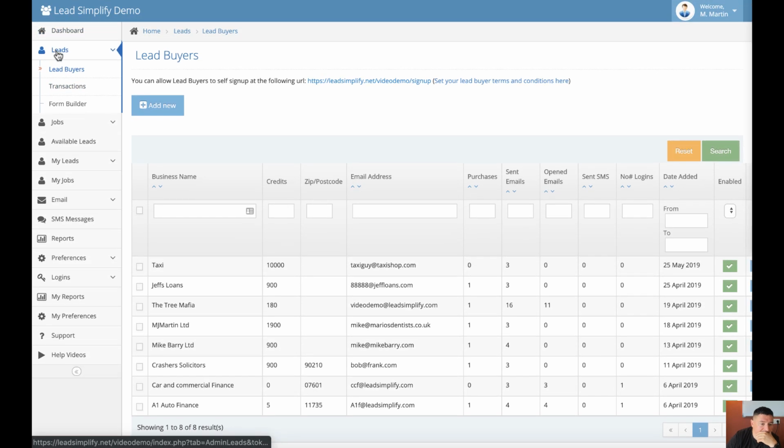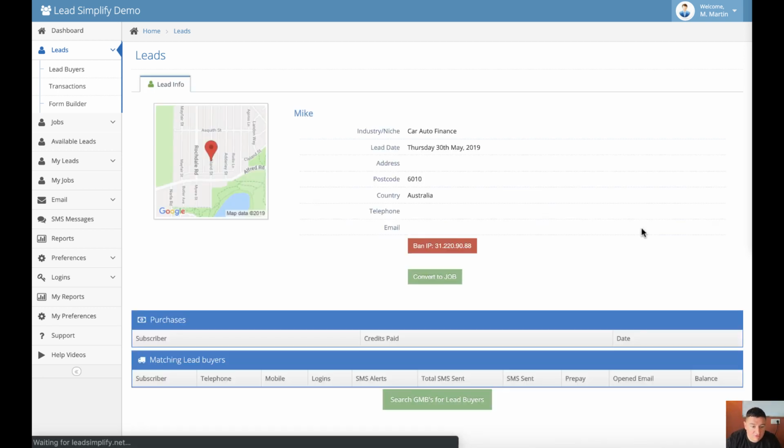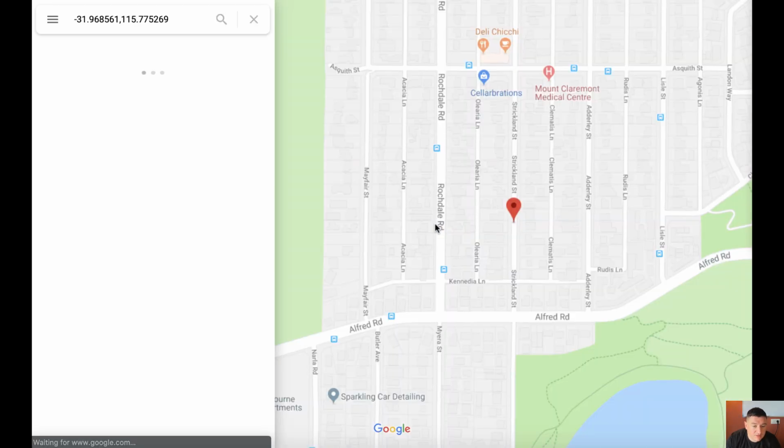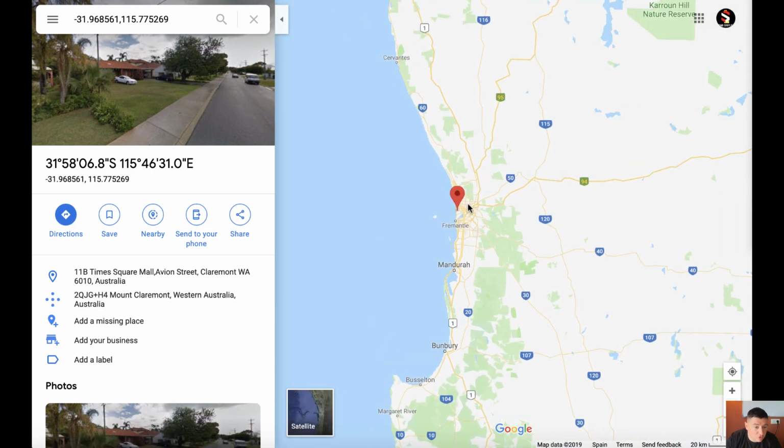Right, I'm on lead buyers there, am I? Yeah. Right, so the lead will have come in. Sorry, I was covering my mouth, I don't know if you heard me. Car Auto Finance there, and as you can see, if we click on that now, the map, and we zoom out, we're near Perth in Western Australia, where that zip code was.